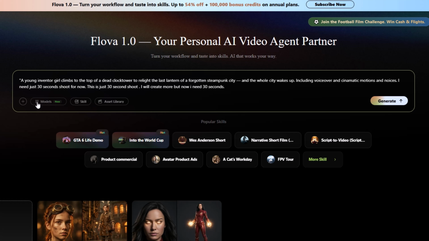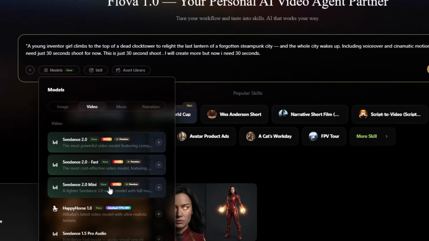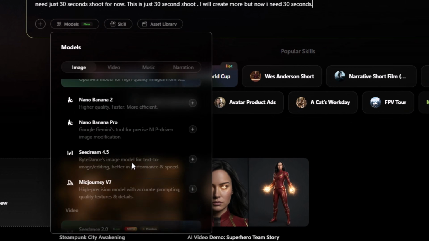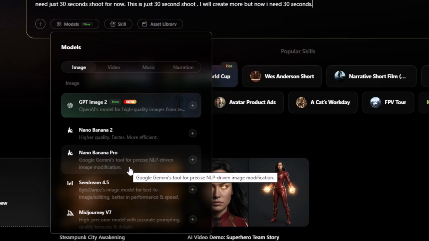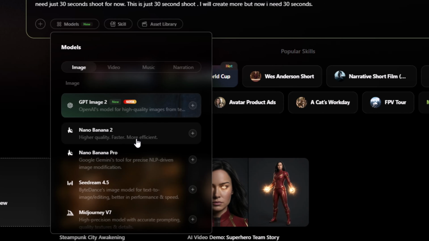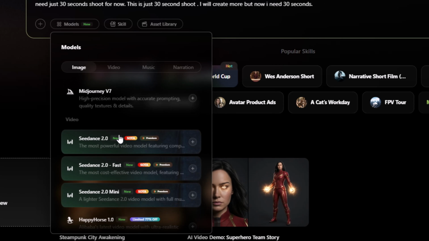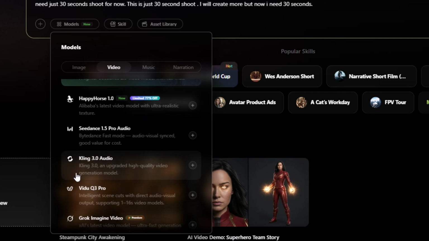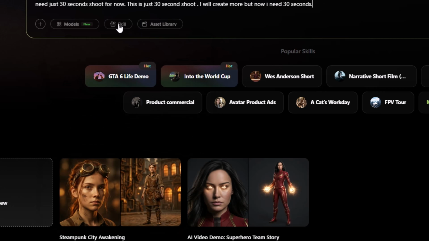And here in the models, you can select Seedance and 20 plus AI models that you can use inside this. So you don't need to jump over to other AI tools, just like other AI tools that give you a small limit of AI models that you can include here. You can also select Seedance, Midjourney, or Hypersonic and others. So here you can also add the skills.